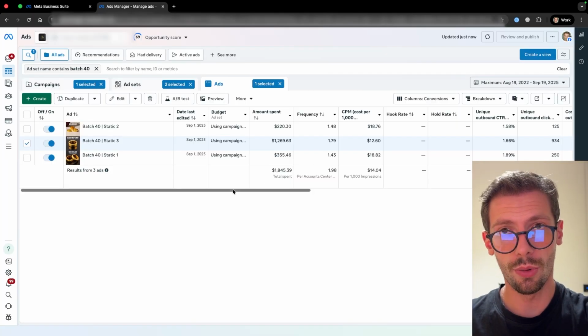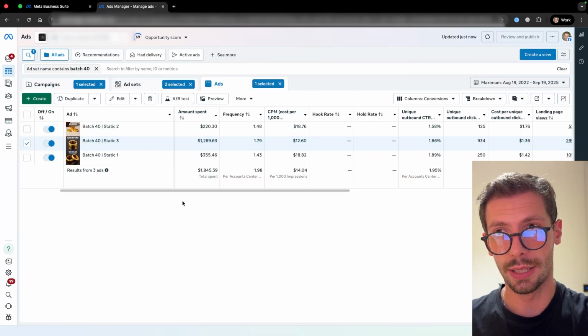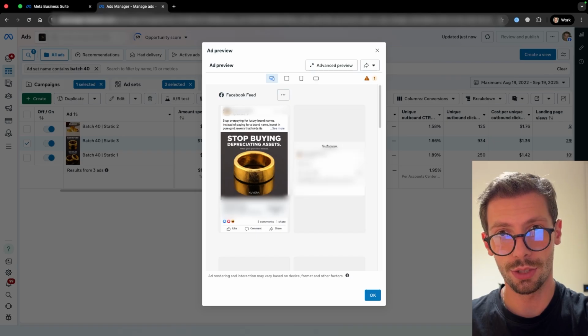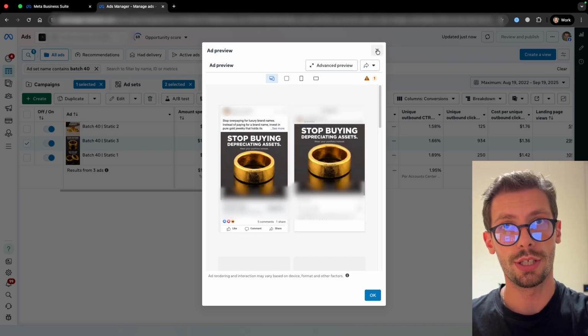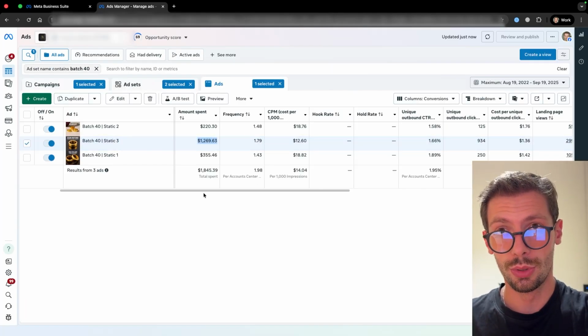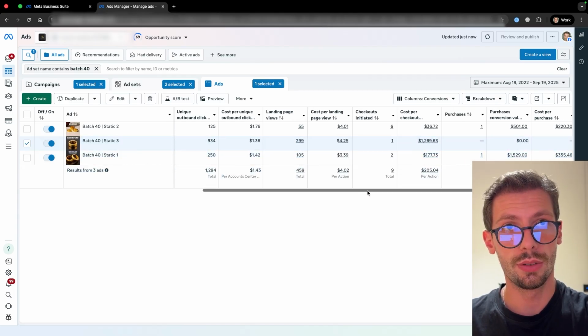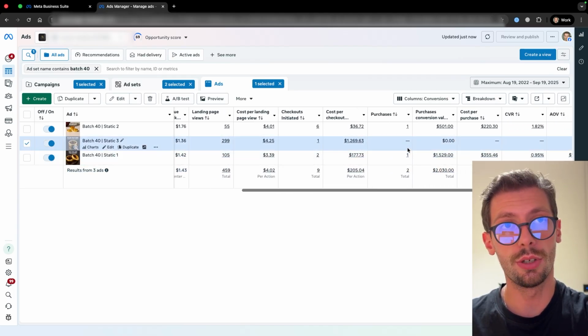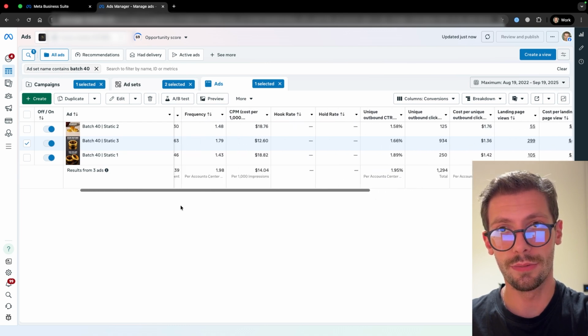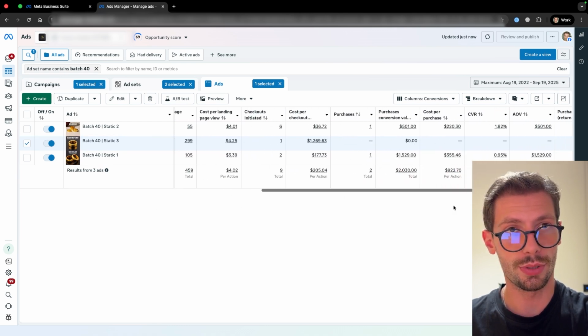The thing now is all the budget went towards this ad. So this by far has the best engagement. We can see like it has some engagement, and all the budget went to this specific split test, and it generated by far the most landing pages. But you can see that barely anyone checked out and nobody purchased at all, while the other variations actually even got a purchase with their little spend.